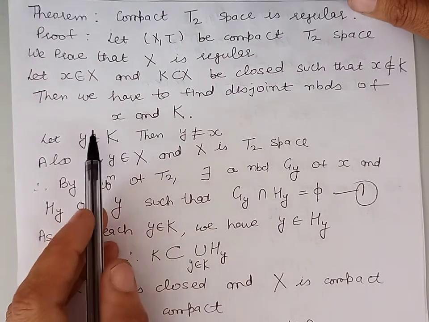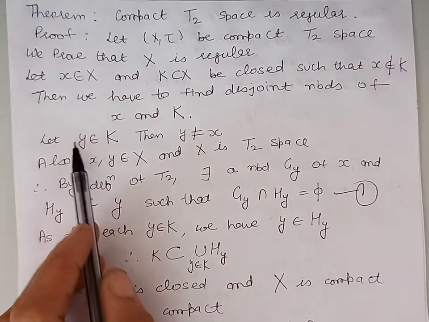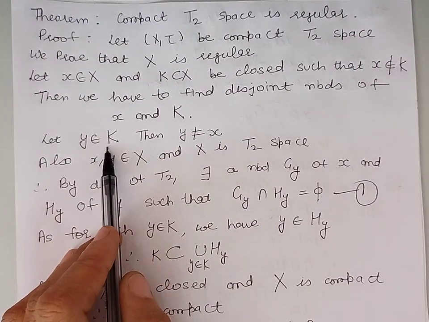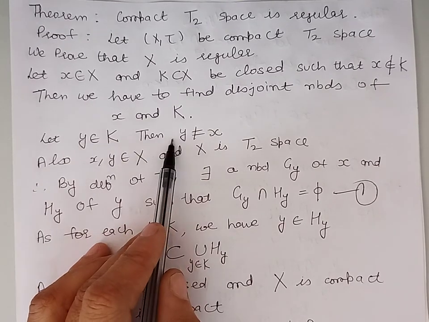Now, let us take a point y belonging to K. Then y is not equal to x.